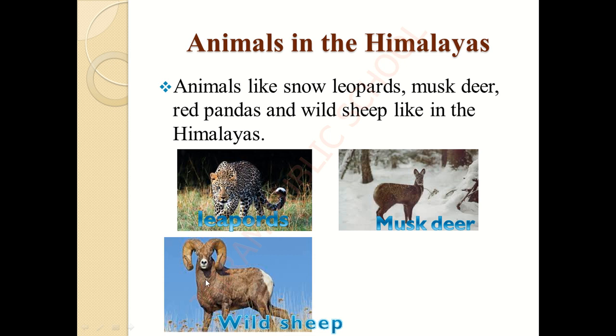And the next is sheep. It looks like a normal sheep, isn't it? But see the horns of the sheep, they are somewhat different, isn't it? And the skin is slightly different, and its overall look is slightly like a goat, but it is somewhat different when we look at it, isn't it? So this kind of sheep we call a wild sheep. What is the sheep name? Wild sheep. And red panda we have already learned in the earlier part, isn't it? So what are all the animals found here? Leopards, that is snow leopards, musk deer, red panda and wild sheep.